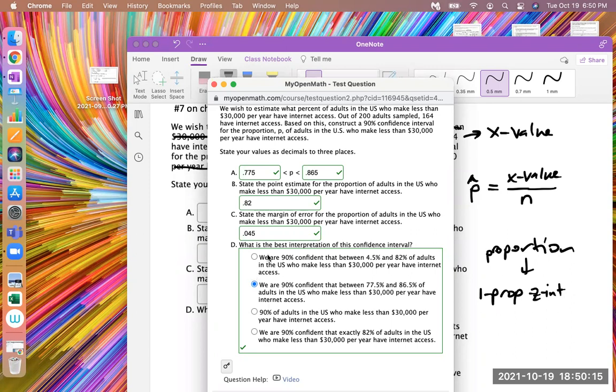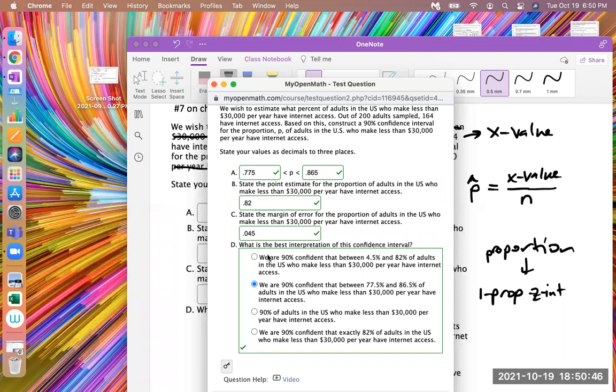I mean, it's like the same concept, really close, but we just don't like that terminology because the population proportion exists. It's not like a probability game, really. It's either already in that interval or it's not. We don't say there's a chance that it's going to be, because it's already in there or already not in there. So we don't like to talk about it like it hasn't happened yet.